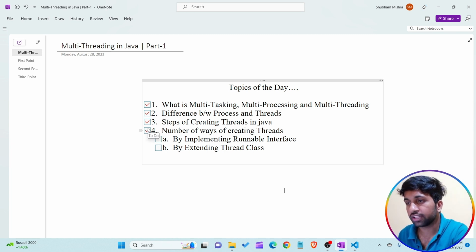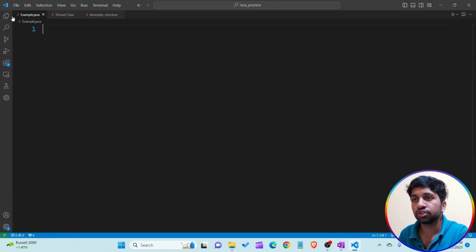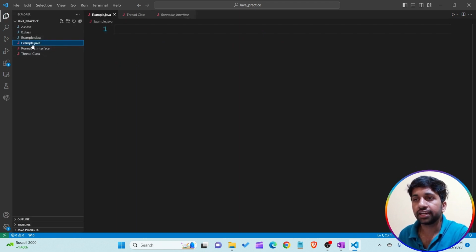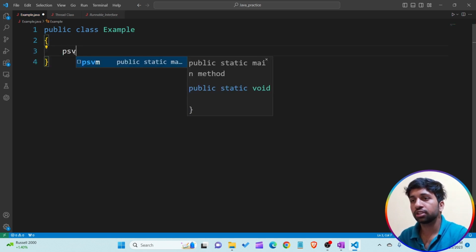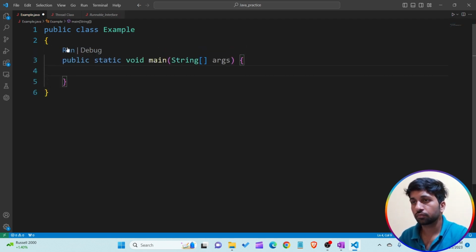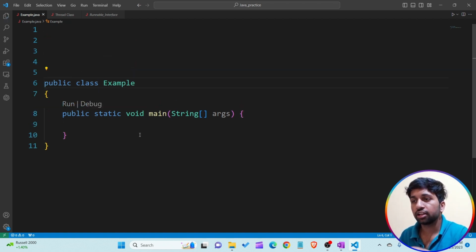So I just want to tick here as well as here. For that, I just open our VS Code editor, and here you can see I am simply creating an Example.java file. First of all we have to write the class name: public class Example, which contains the public static void main method. So Example is a simple class that contains a main method.